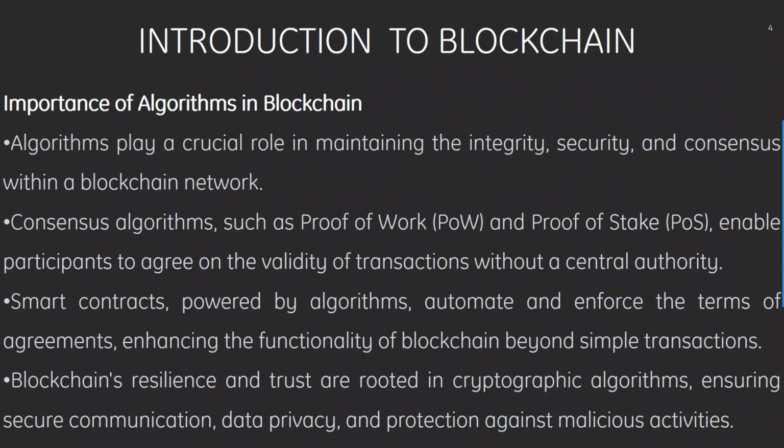Algorithms play a crucial role in maintaining the integrity, security, and consensus within the blockchain network. Then we have consensus algorithms such as proof of work, which is POW, and proof of stake, which is POS, enabling participants to agree on the validity of transactions without a central authority. Then we have smart contracts, powered by algorithms, which automate and enforce the terms of agreements, enhancing the functionality of blockchain beyond simple transactions. Then we have blockchain's resilience and trust, which are rooted in cryptographic algorithms, ensuring secure communication, data privacy, and protection against malicious activities.